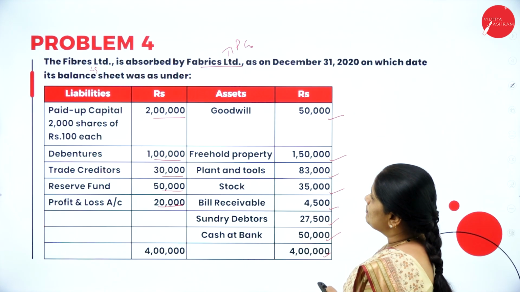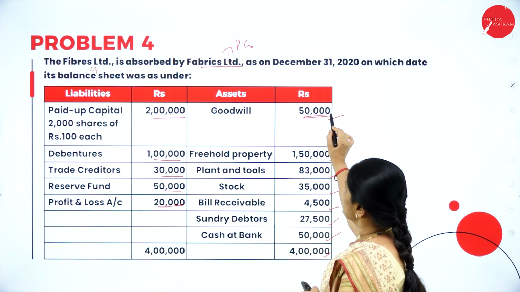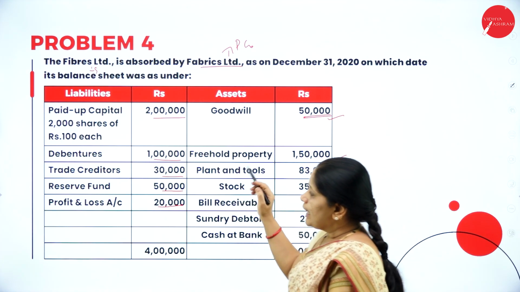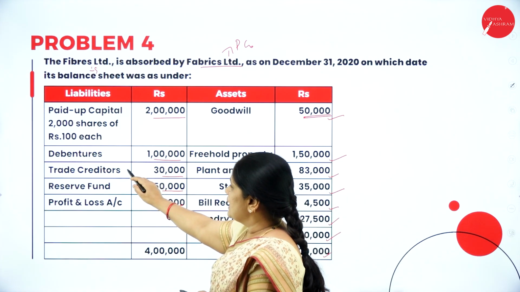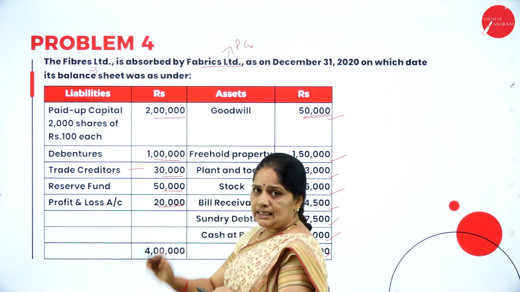If you can see the balance sheet here, what is the goodwill? Goodwill is 50,000 here, but they are ready to pay 75,000 for it, and they are not taking over creditors here. So they are taking over only the debentures.